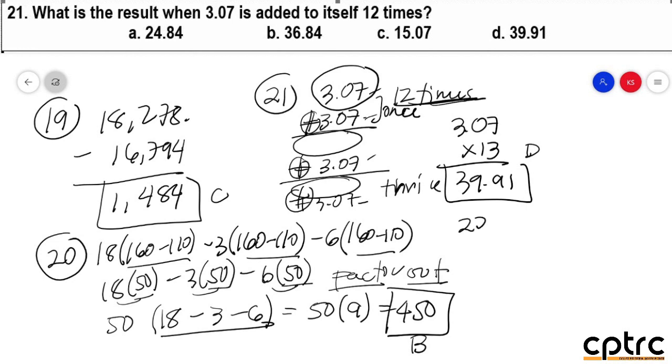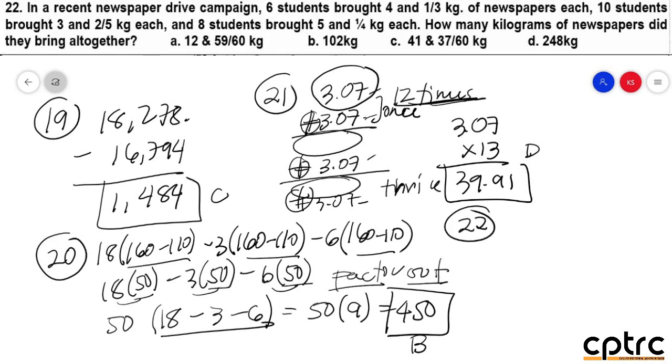Let's go to number 22. In a recent newspaper drive campaign, 6 students brought 4 and 1/3 kilogram of newspaper each. 10 students brought 3 and 2/5 kilogram each. And 8 students brought 5 and 1/4 kilogram each. How many kilograms of newspaper did they bring all together? So that means to say all together po, kailangan nating mag-add. So basically po, if we're going to add the fraction, so that is 3 and 2/5, next would be 4 and 1/3, then followed by 5 and 1/4.